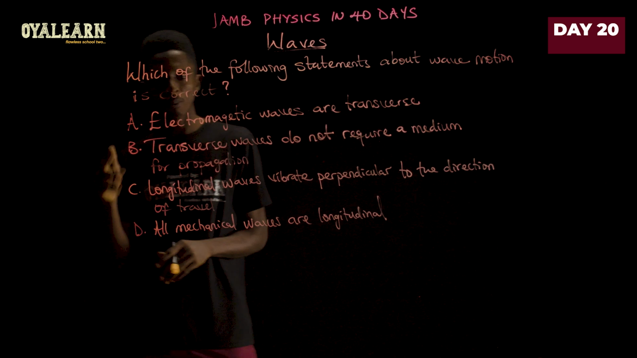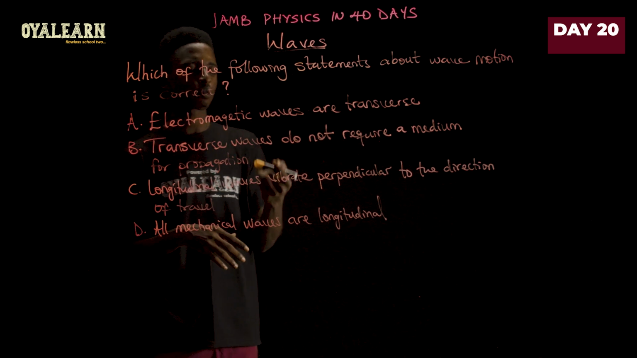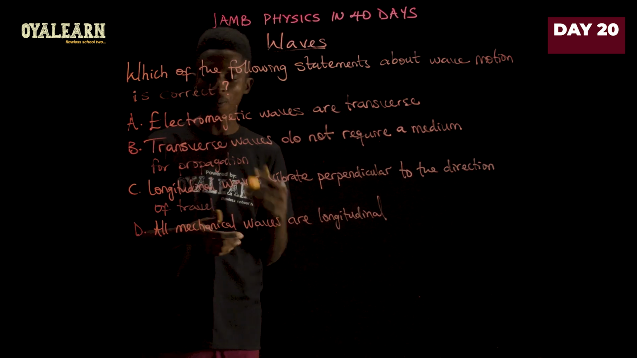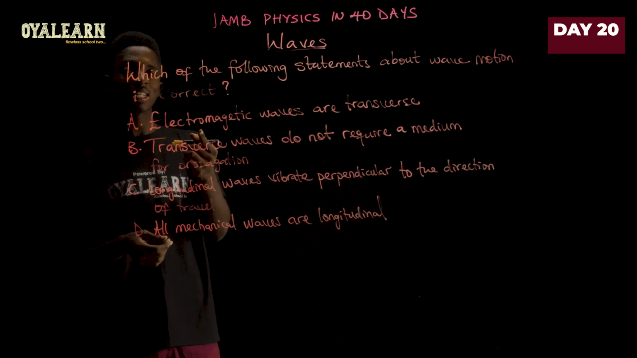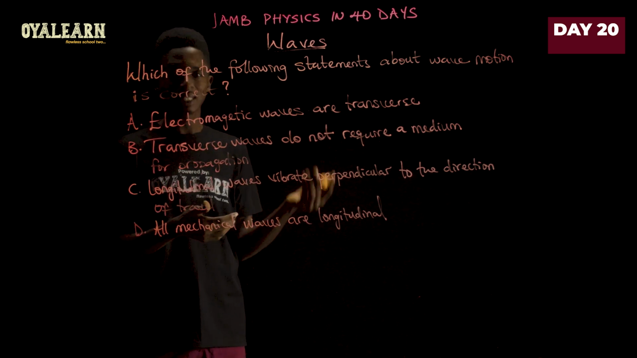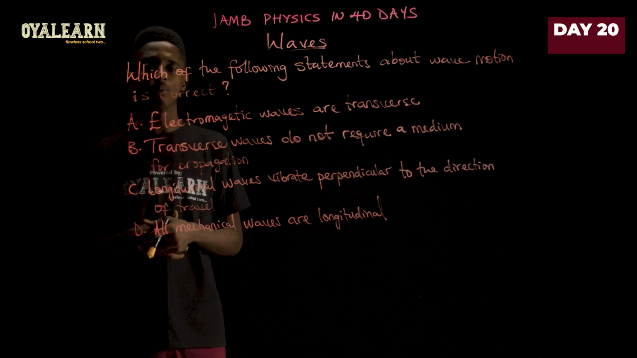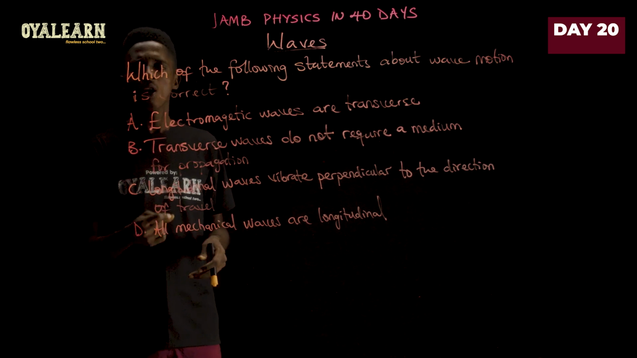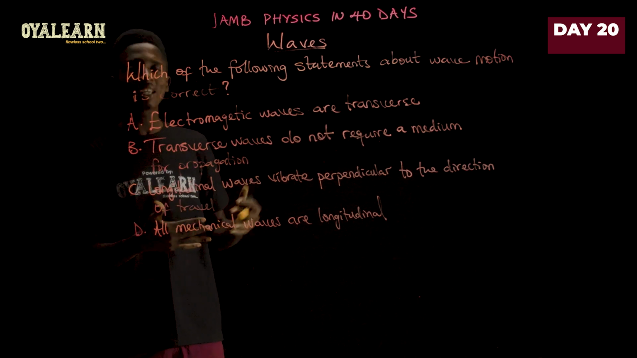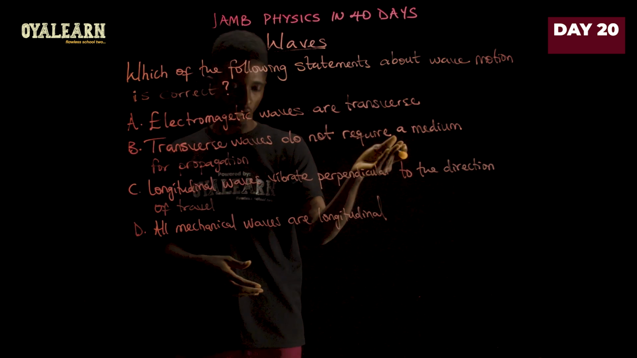Now, let's look at options B, C, and D and why they are not correct. Option B says transverse waves do not require material medium for their propagation. Now, we did mention that electromagnetic waves are transverse in nature, and electromagnetic waves do not require material medium for their propagation. But we also have other transverse waves that require material medium. One of them is water wave. Water wave is transverse, and it requires the molecules of water for its propagation. So it needs material medium for propagation. So this is not correct.